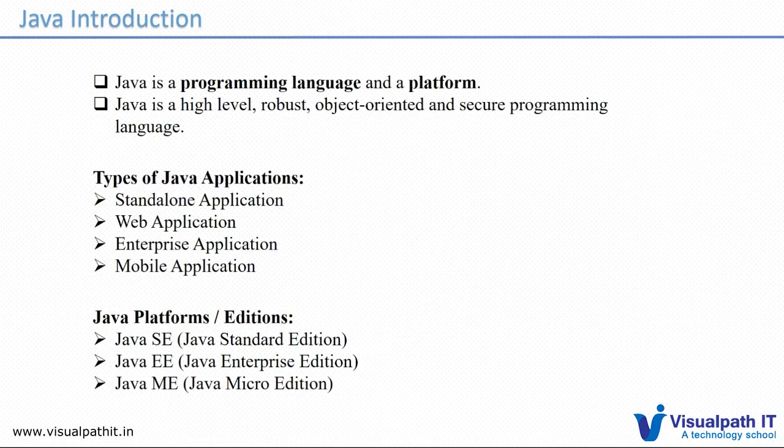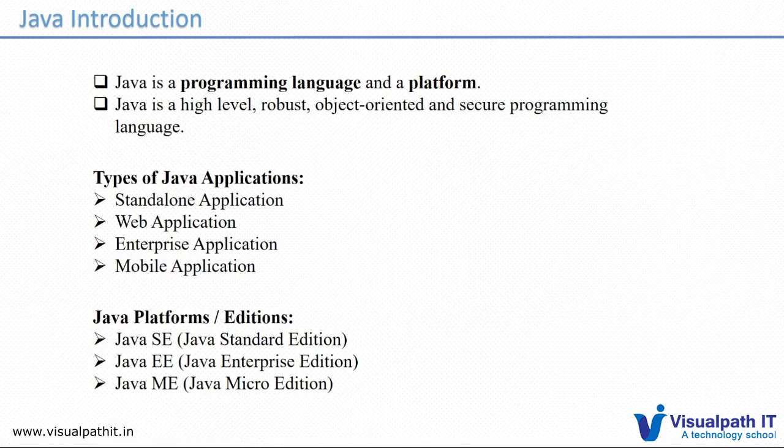Usually C or C++ runs directly on the OS. If it is a Linux OS or Windows OS, it will directly hit the OS files, the DLL files if it is Windows. If something breaks, the OS will definitely be impacted. To avoid that, Java uses its own running platform, the Java Virtual Machine, which is placed on top of the OS. If something happens, it will only impact the virtual machine, not the OS. That is the reason Java is called a secure programming language.